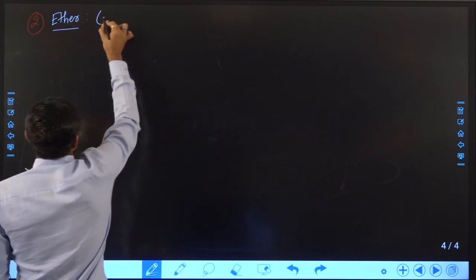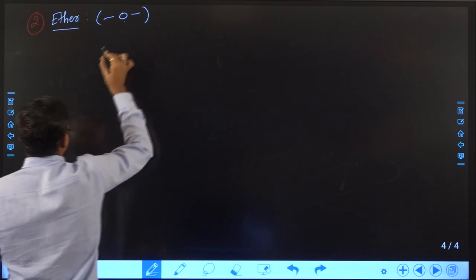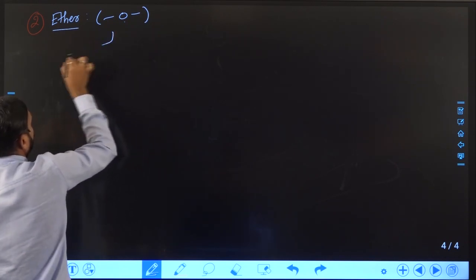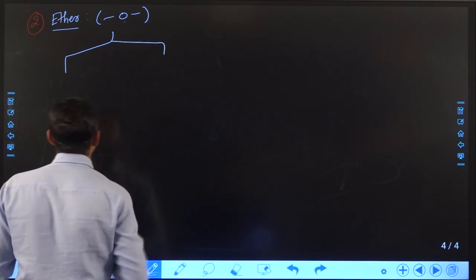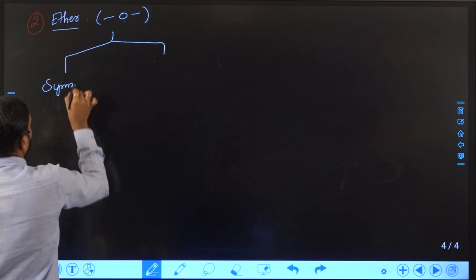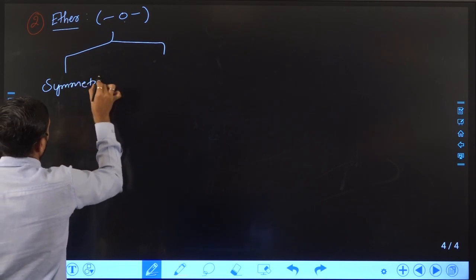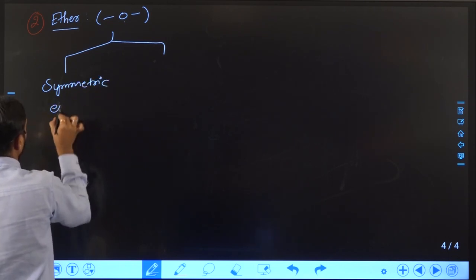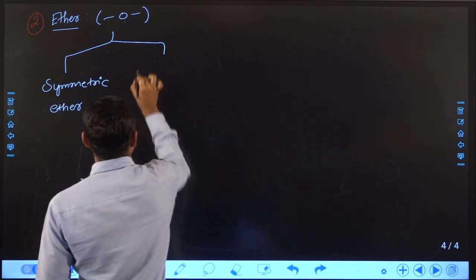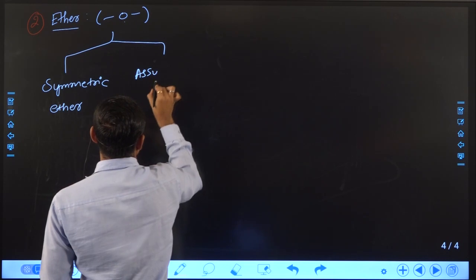Now ether compounds are divided into two parts. One is symmetric ether and another class is asymmetric ether.